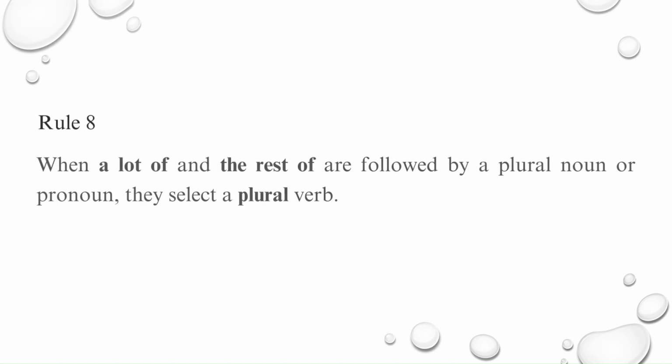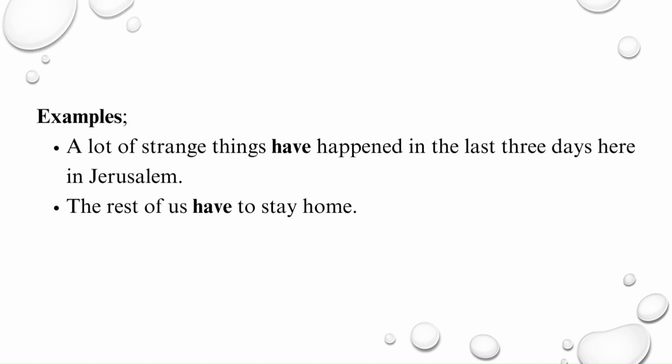When a lot of and the rest of are followed by a plural noun or pronoun, they select a plural verb. Examples. One. A lot of strange things have happened in the last 3 days here in Jerusalem. Two. The rest of us have to stay home.